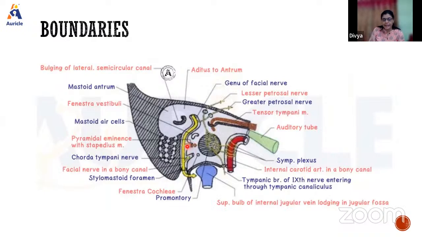And here we have the attachment of the stapedius muscle. So these are the features we see in the posterior wall. So what do we see from above downwards? The additus to the antrum, the fossa incudis, then the bony canal for the facial nerve, and the pyramidal eminence.